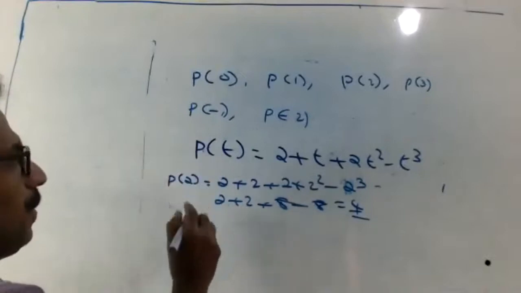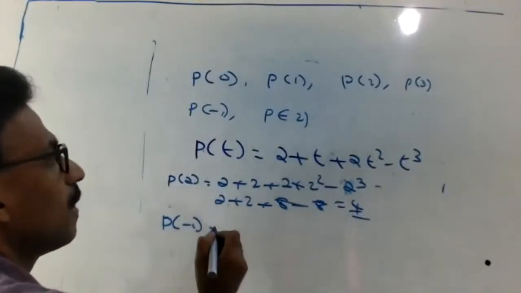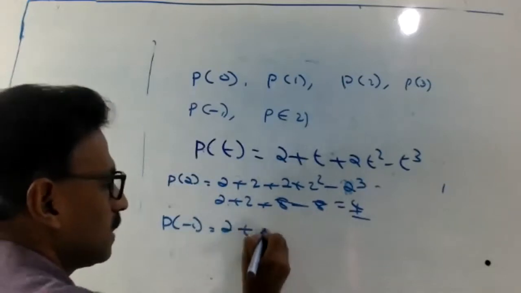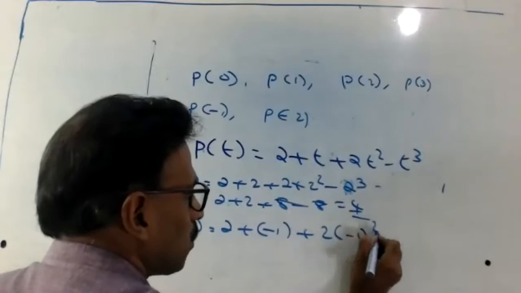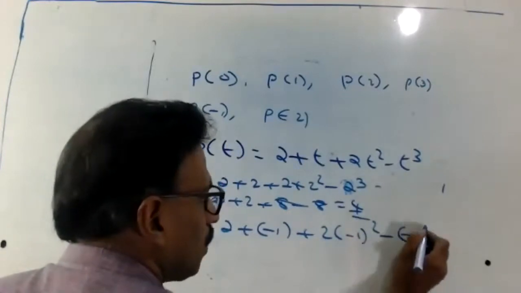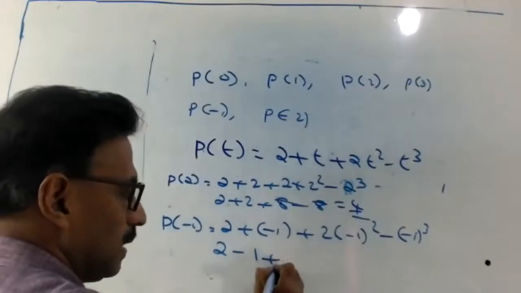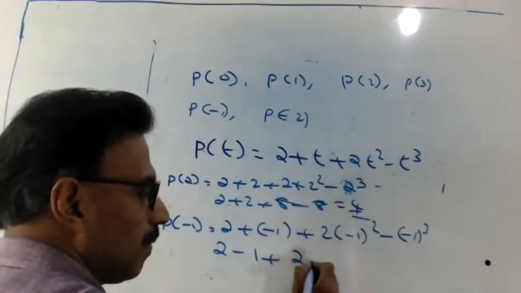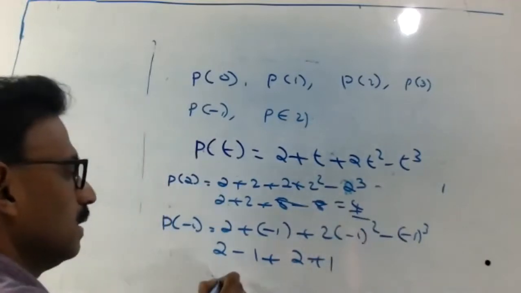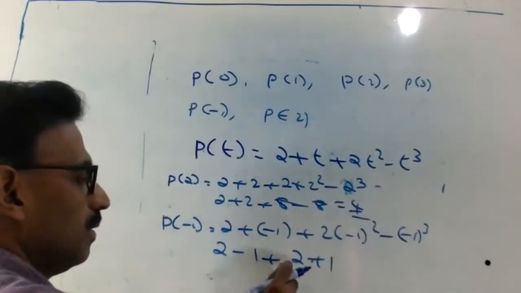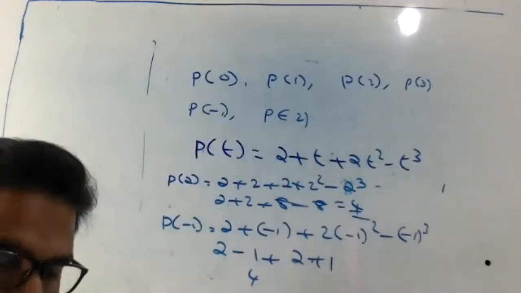Then P of minus 1: 2 plus minus 1 plus 2 into minus 1 square minus minus 1 whole cube. 2 minus 1 plus 2, minus 1 cube is minus 1 plus 1. Answer is 5, 4, 5 and 4. Again the answer is 4. Yes, 4.